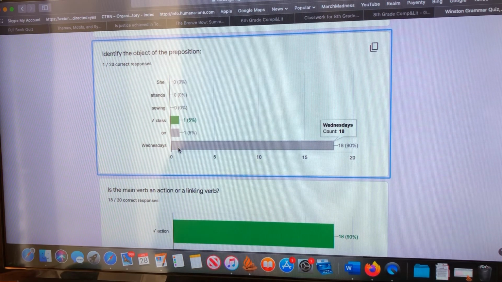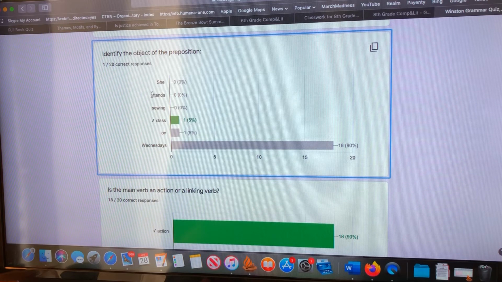What happened is I brought over that question template and made all the appropriate modifications except one. I accidentally left this check mark on class. That is clearly the direct object. Attends. Who or what attends? She attends. She attends what? She attends class. What kind of class? Sewing class. And then you'll see the preposition is on and the object of the preposition is Wednesdays.